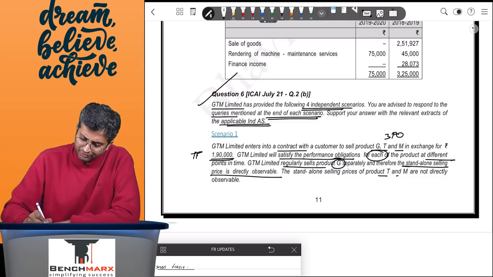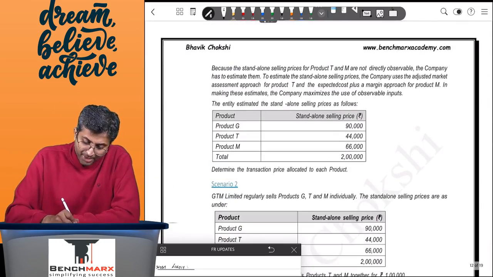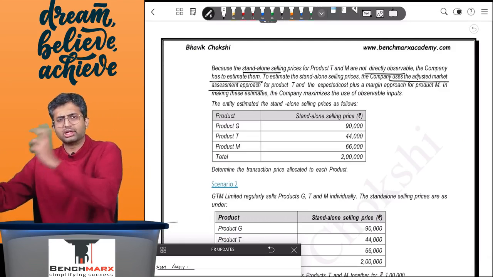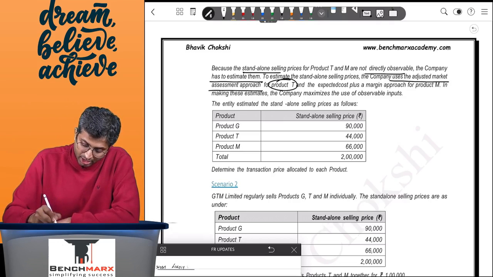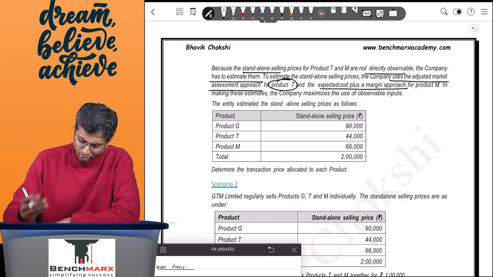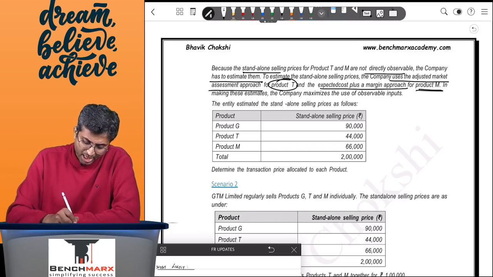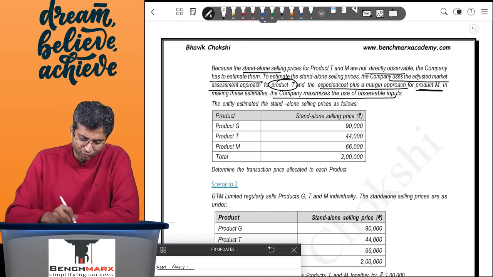The standalone selling prices of T and M are not directly observable. But you can use other methods to derive them. Because the standalone prices of T and M are not observable, the company has to estimate them. To estimate standalone prices, it uses the adjusted market assessment approach. So it may use the prices of competitors and make certain adjustments. For product T, an expected cost plus margin approach, so the cost plus whatever is my margin, like you did in the earlier question. For product M, in making these estimates, the company maximizes the use of observable inputs. That's fine.